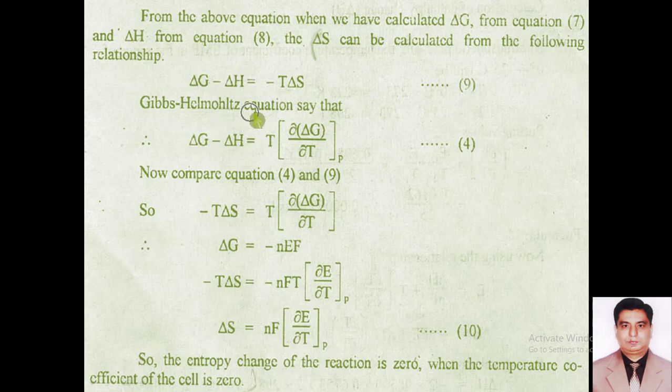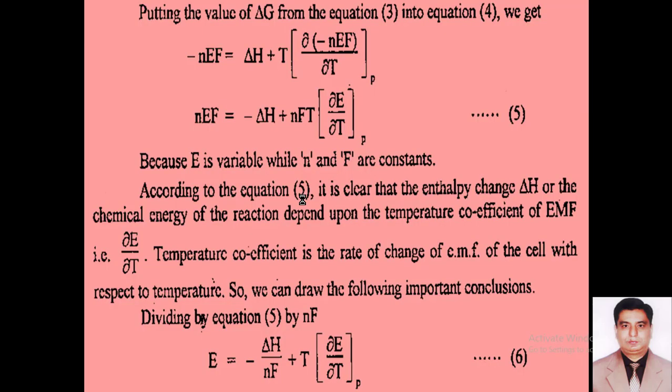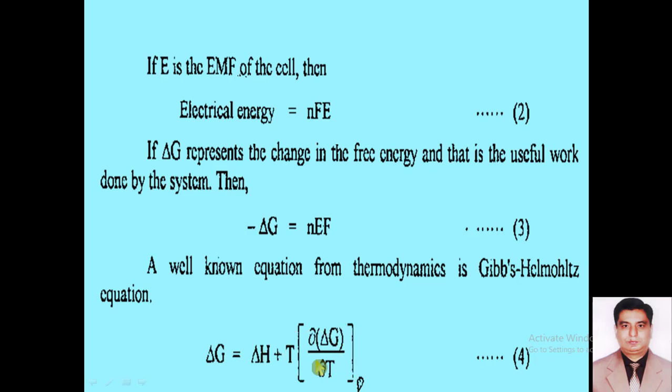And this Gibbs-Helmholtz equation tells us that del G minus del H is equal to T into partial del G over partial T at constant pressure, and this is the equation number 4 that we have studied in the previous slide. This is called the Gibbs-Helmholtz equation.